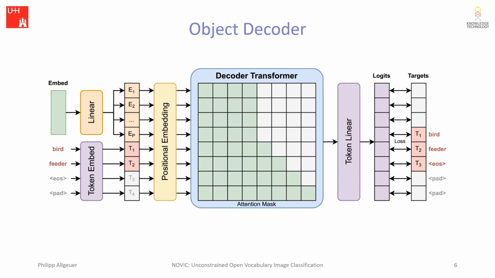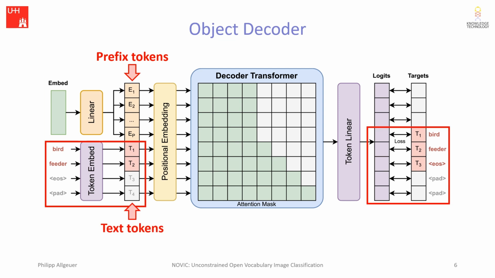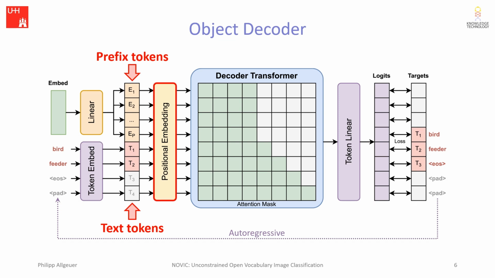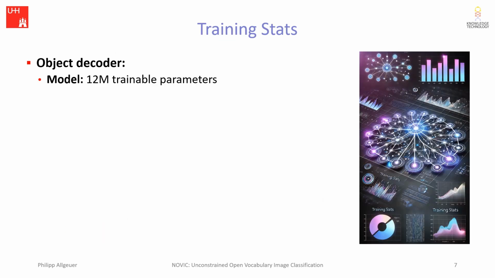So here is a close-up view of the object decoder. We can see that the input embedding vector is linearly projected to form a number of prefix tokens, which are combined with the text tokens in an autoregressive text transformer style. Learned positional and token embeddings are used in addition to full attention to the prefix tokens at all sequence locations. Altogether, the object decoder has around 12 million trainable parameters and is trained on a dataset of 52 million captions, which corresponds to around 92 million object noun targets.